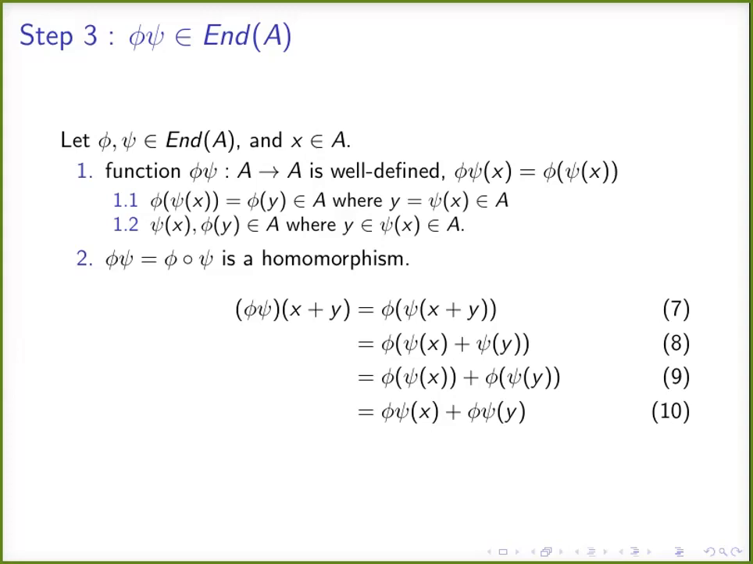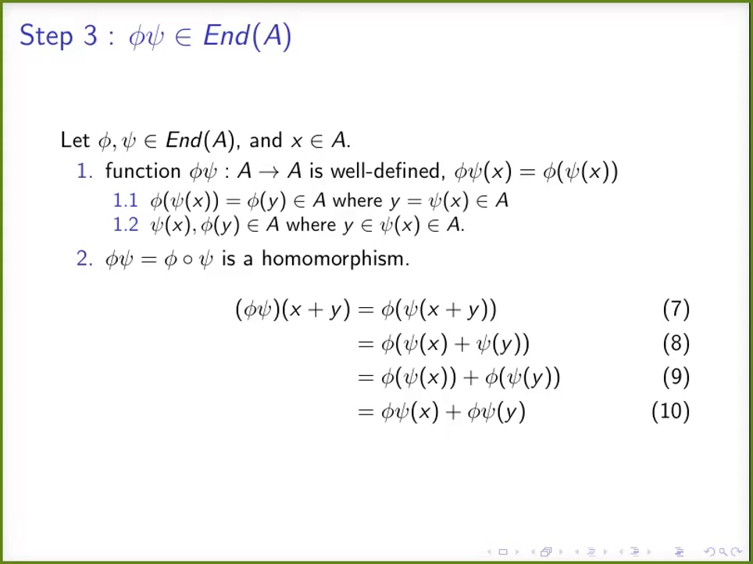Phi psi of x plus y. We want to prove that phi psi is a homomorphism. We need to prove that the image of x plus y is going to be the sum of images of x and y. Step number 7, we are doing equation 7, phi of psi of x plus y. We are applying the definition of the ring multiplication. Ring multiplication is the composition. So we can write step 7.